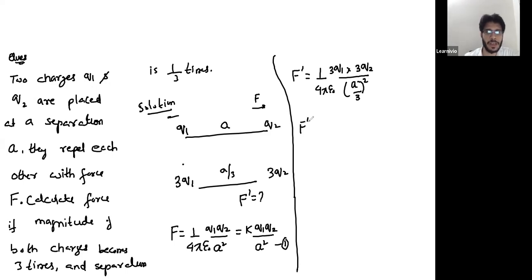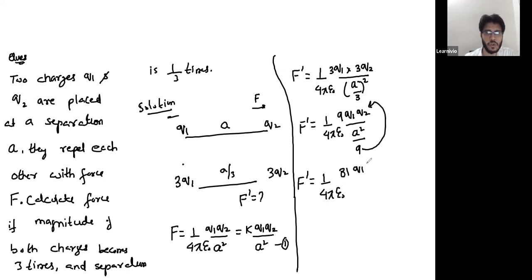So your F prime is 1 over 4 pi epsilon naught, 9 Q1 Q2 over A square by 9. Now this 9 will come to the numerator and this F prime will be 1 over 4 pi epsilon naught, 81 Q1 Q2 over A square. That's equation number 2.